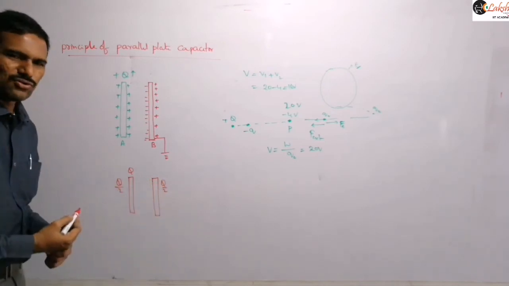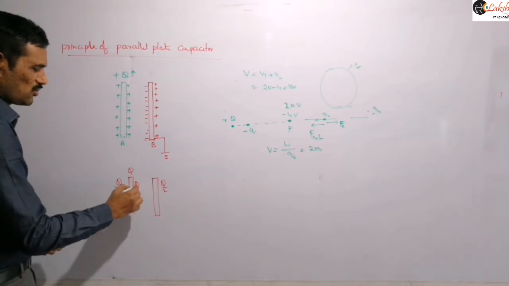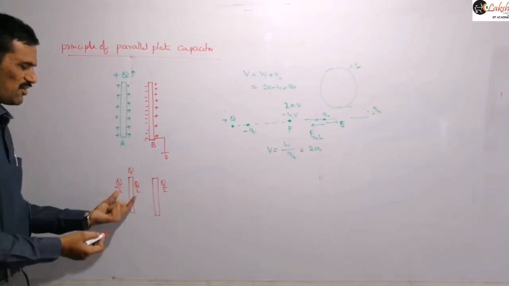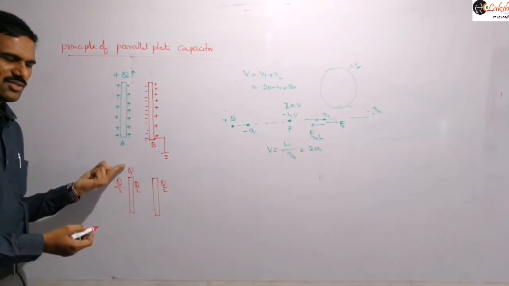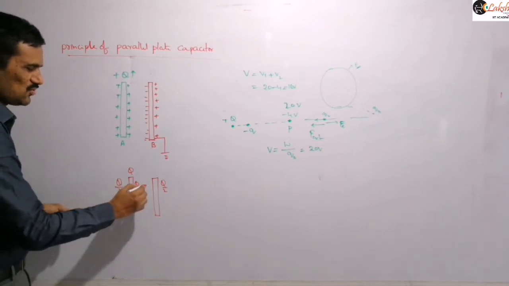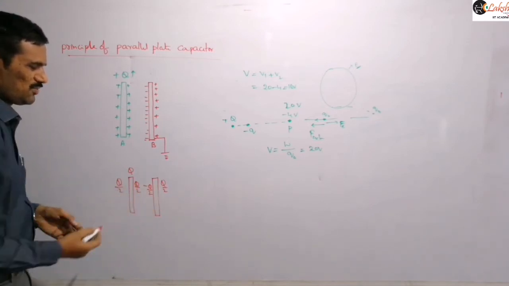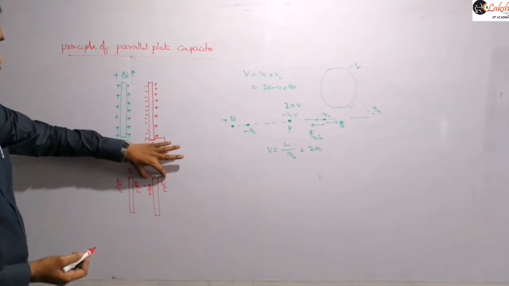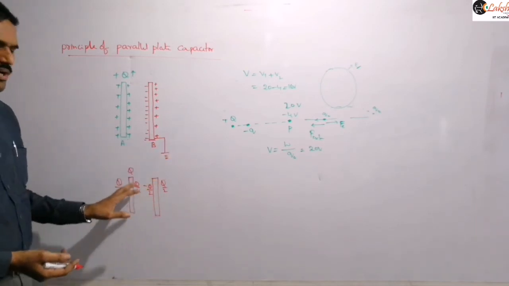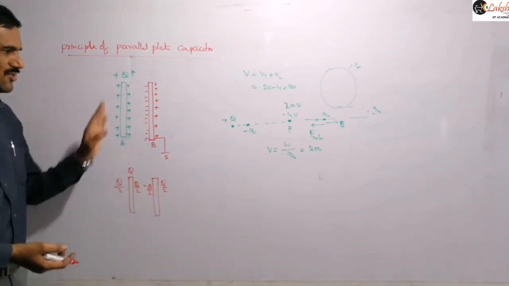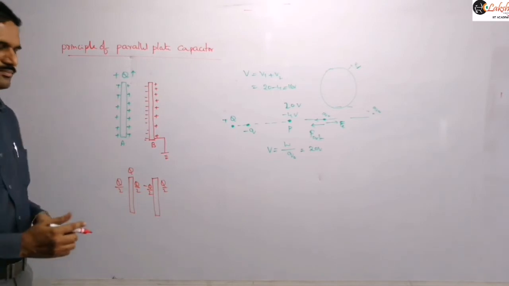So Q by 2 and Q by 2 will be there, and here also Q by 2 will appear, because the sum of these two charges must be equal to the given charge. If this is plus Q by 2, then this should be minus Q by 2, so that the net charge on this plate will be 0, minus Q by 2 and plus Q by 2. About this we already discussed. So such a charge distribution will take place.